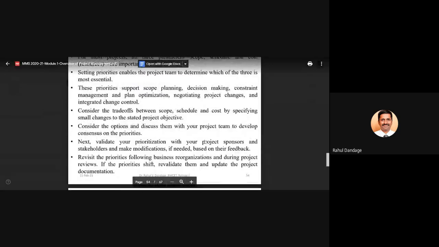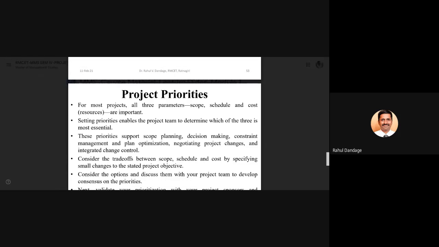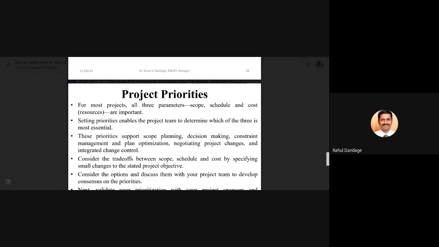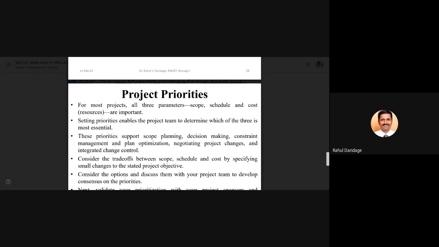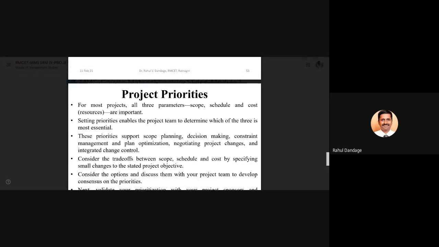The next part is about project priorities. The main priorities for projects are scope, schedule, and cost. So all these are important priorities. Setting the priorities enables the project team to determine which of the three is most essential. So whether, on priority, scope should be focused, schedule should be focused, or cost should be focused, that is decided.